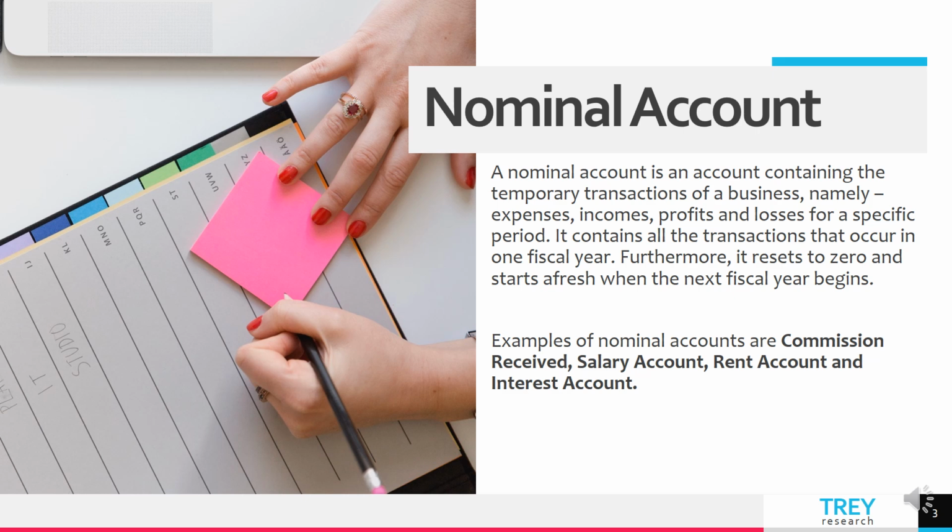This means that net profit, for instance, let us take net profit, which is added to the capital, and hence the balance is closed because the capital is carried forward to the next year. It will again appear in the balance sheet, but the net profit or the net loss are reset to zero after each fiscal year. So, what are the examples of a nominal account?